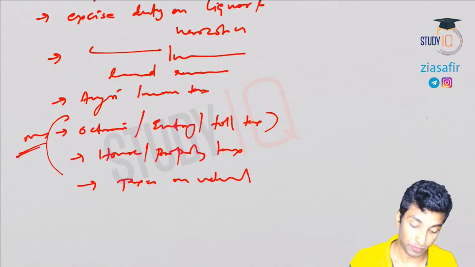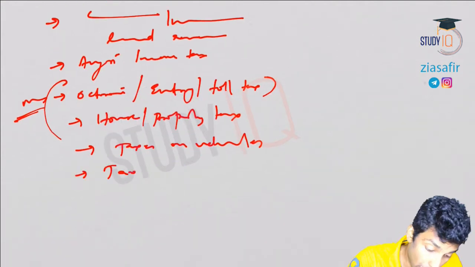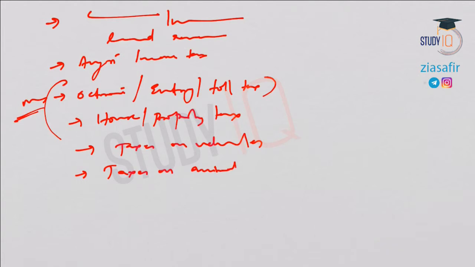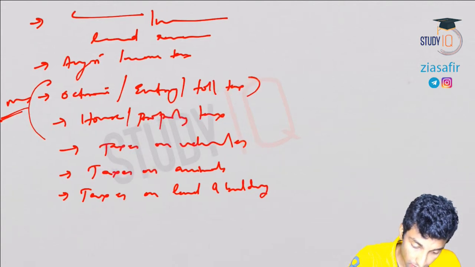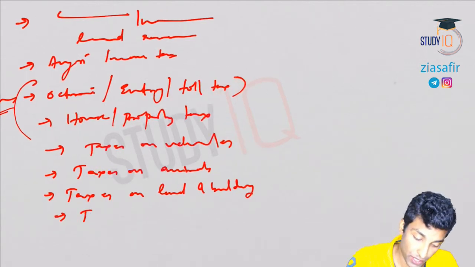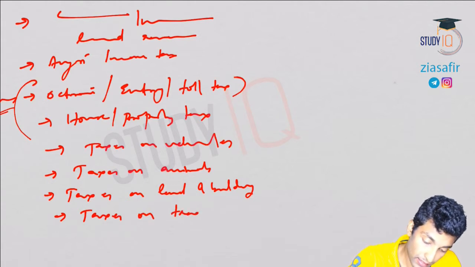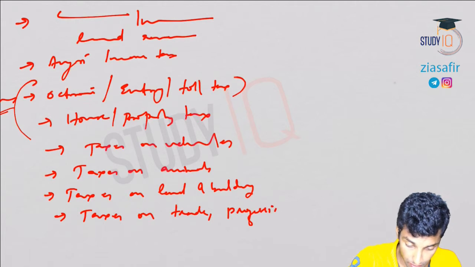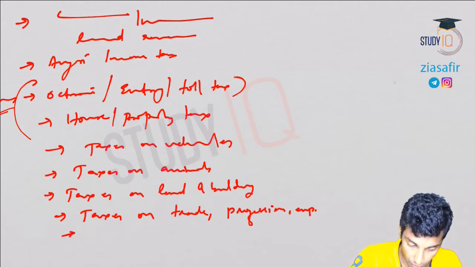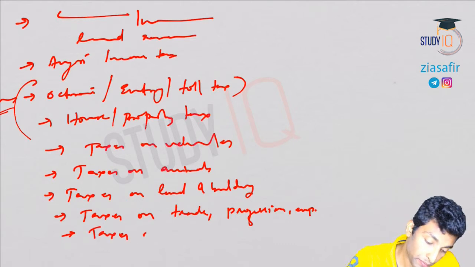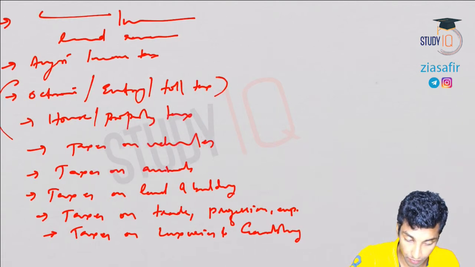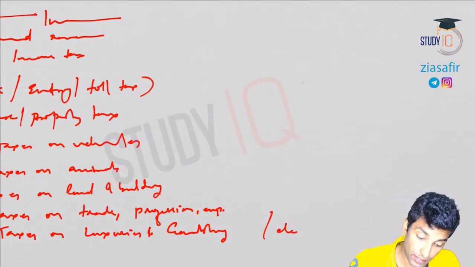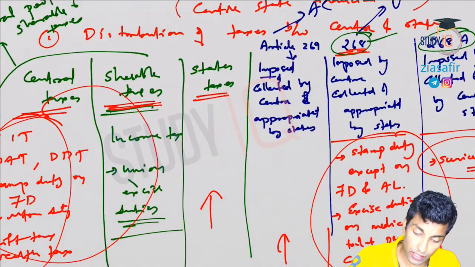These two are municipality, okay? Taxes on vehicles, taxes on animals, taxes on land and buildings, basically property, taxes on trade, profession, employment, taxes on luxuries and gambling, taxes or duties on electricity. So all these will come here, okay?